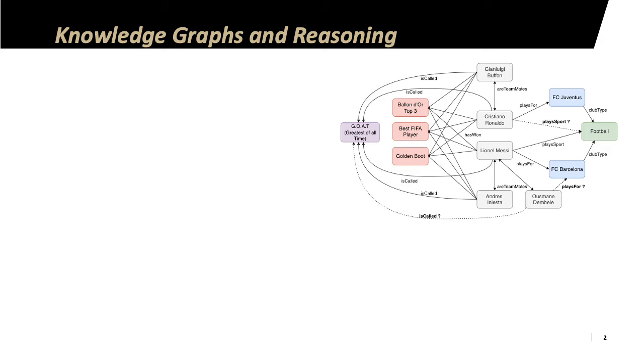So what are knowledge graphs? Knowledge graphs hold large banks of relational data about the facts of the world. The nodes represent concrete or abstract entities, and the edges between them symbolize relationships or predicates. It is often useful to think about knowledge graphs as a set of triplets of the form HRT, which stands for head, relation, and tail. For example, here we have Lionel Messi as the head, plays sport as the relation, and football as the tail.